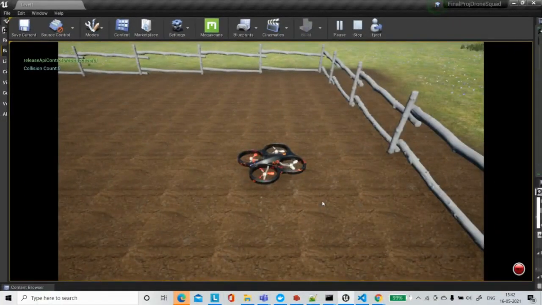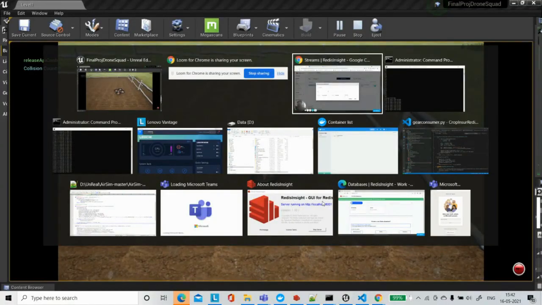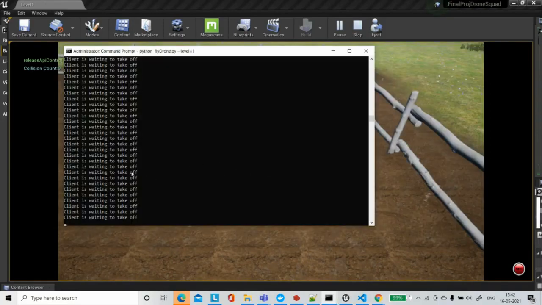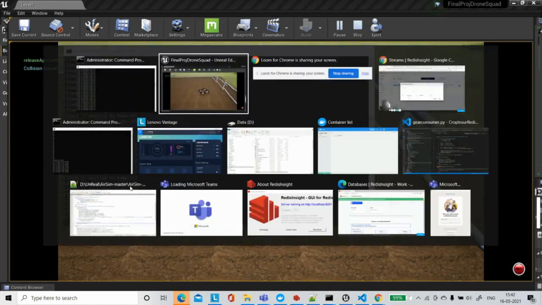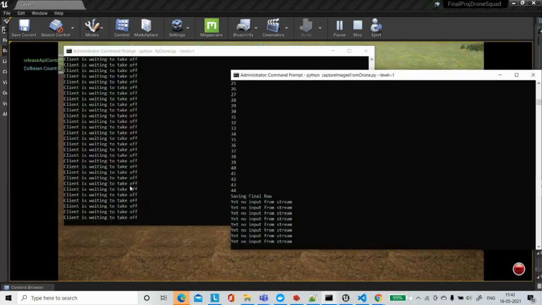So over to Chirag. In order for the drone to fly, it needs to receive the signal from the front-end app in the form of the Redis stream. As you can see here, the client is waiting to take off. The client in our case is the drone, and it is waiting for the stream. There is no input from the stream yet.